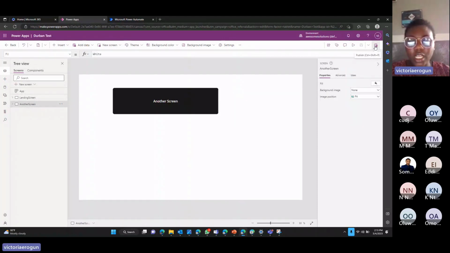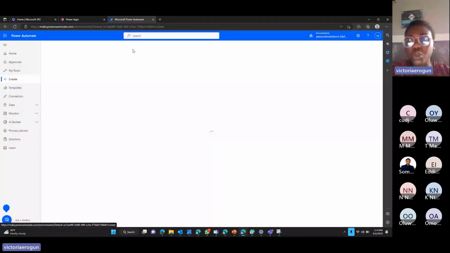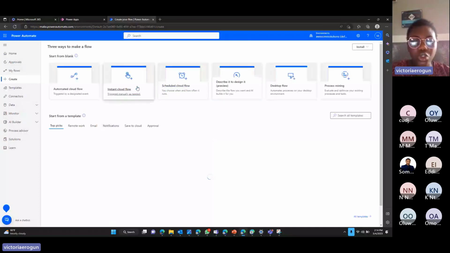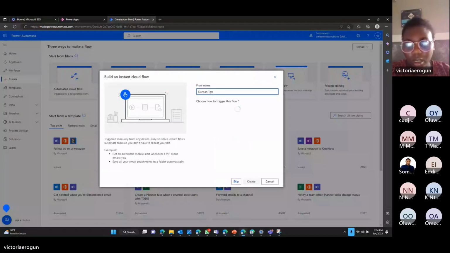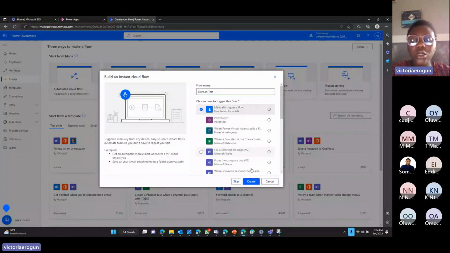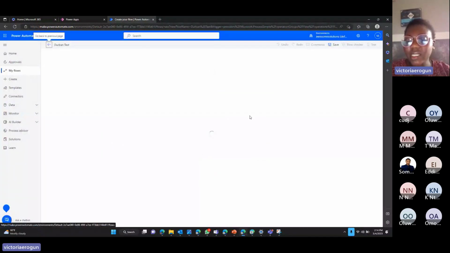So the next thing is to publish. I've done that. So after publishing, we're going to go to Power Automate. We're not going to explain deeply what we can use Power Automate to do, but right now we're going to use Power Automate to send an email. And because I want to trigger it manually, I'm going to select this Durban test. We'll wait for this to load. Apologies. Okay, manual trigger, select. So because I want to manually trigger this flow, that's why I selected that. So the next thing would be for me to add an action, send an email.